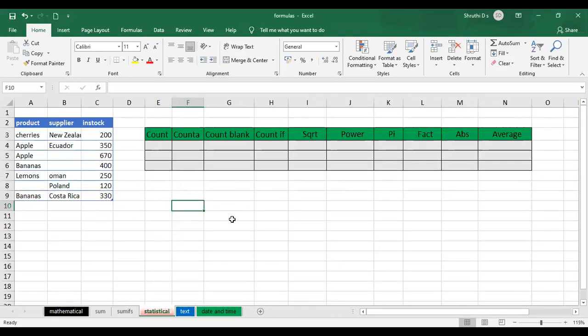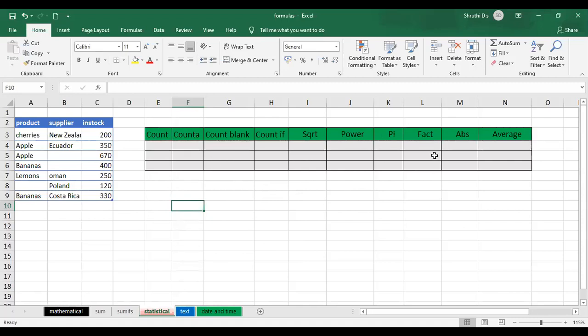Statistical formulas. So what exactly are we going to look at here? We have different count functions here. We have different mathematical functions. Statistical means, say you want to find the square root of a number, the power of a number, or the factorial of some number. Like this, you can calculate using different functions.